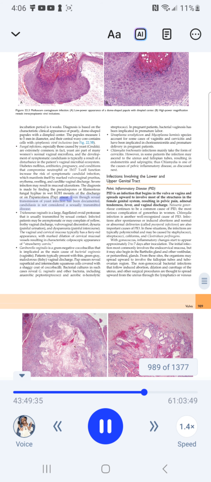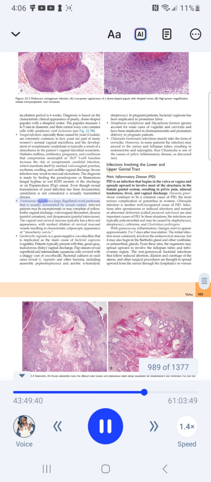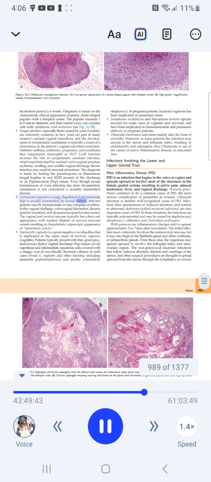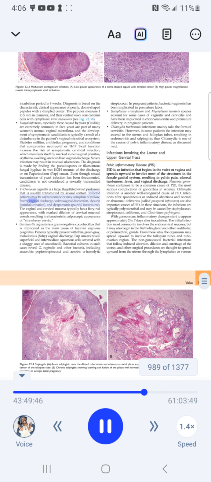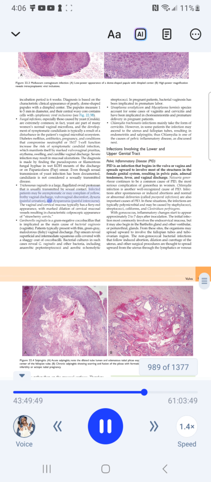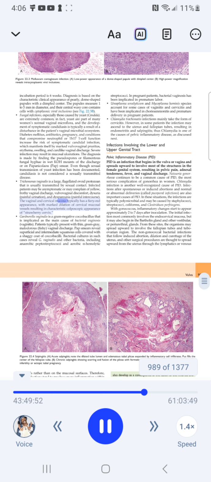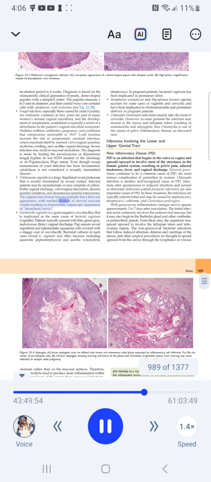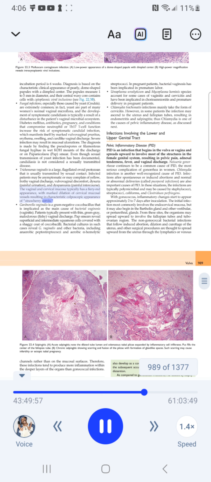Even though sexual transmission of yeast infection has been documented, candidiasis is not considered a sexually transmitted disease. Trichomonas vaginalis is a large, flagellated ovoid protozoan that is usually transmitted by sexual contact. Infected patients may be asymptomatic or may complain of yellow, frothy vaginal discharge, vulvovaginal discomfort, dysuria (painful urination), and dyspareunia (painful intercourse). The vaginal and cervical mucosa typically has a fiery red appearance, with marked dilation of cervical mucosal vessels resulting in the characteristic colposcopic appearance of strawberry cervix.